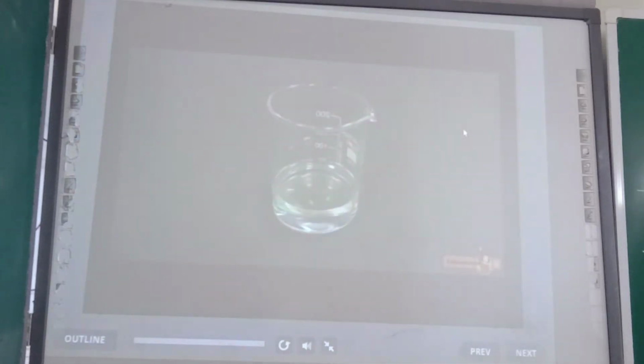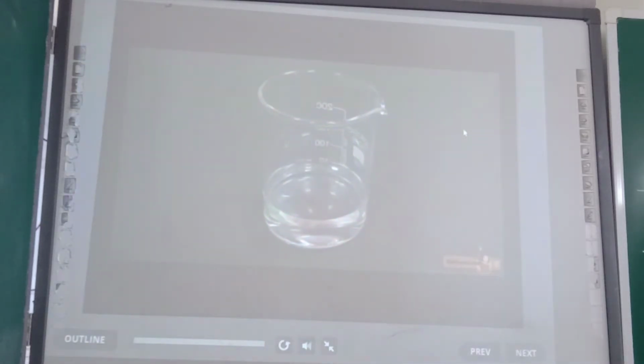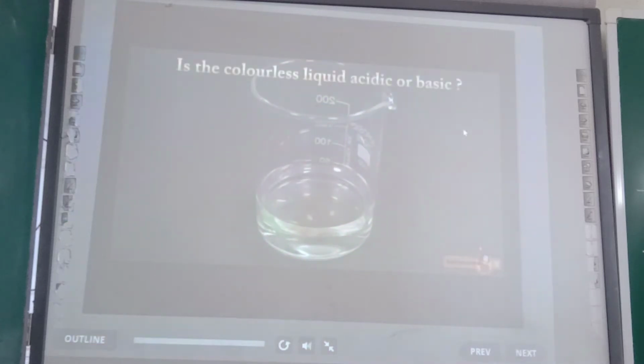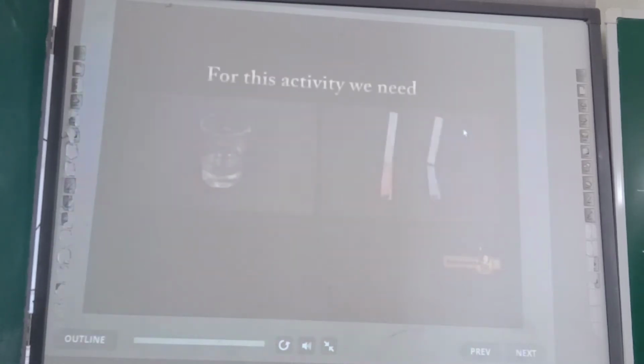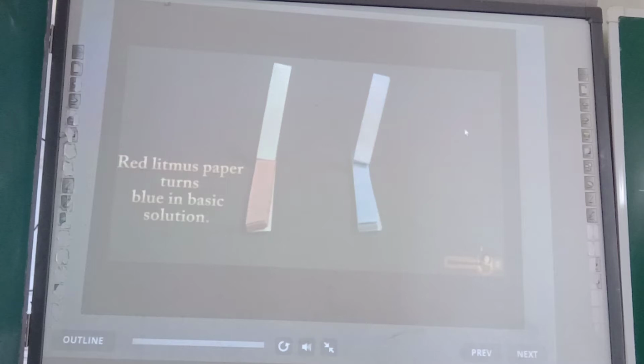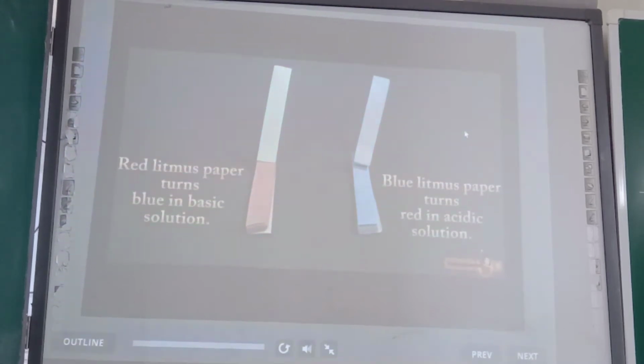If you are given a colorless liquid, how will you find if it is acidic or basic? Let us use litmus paper to find it. For this activity, we need a colorless liquid, red and blue litmus paper. Red litmus paper turns blue in basic solution and blue litmus paper turns red in acidic solution.